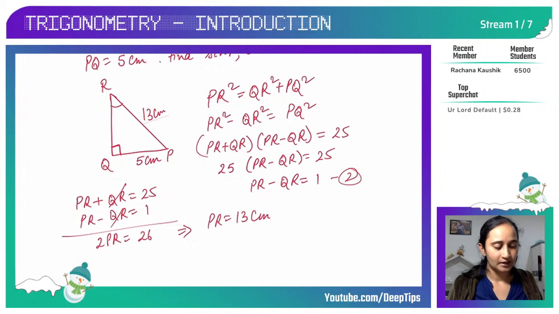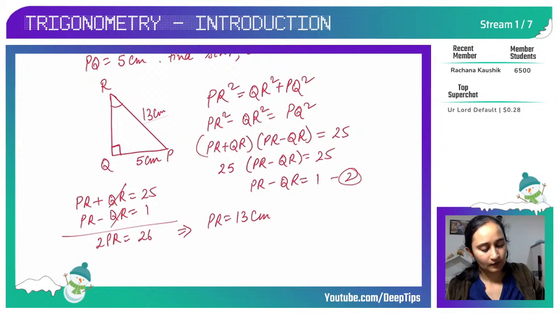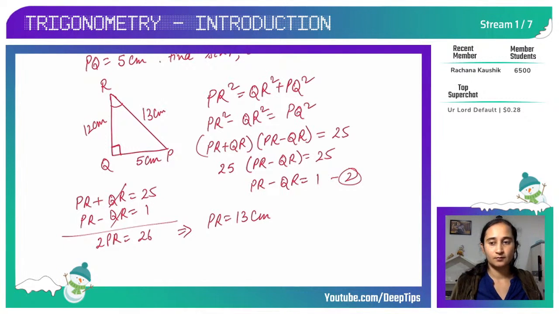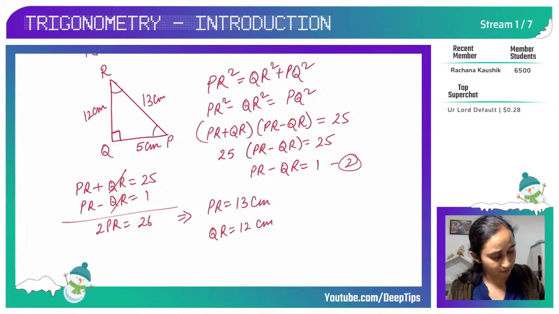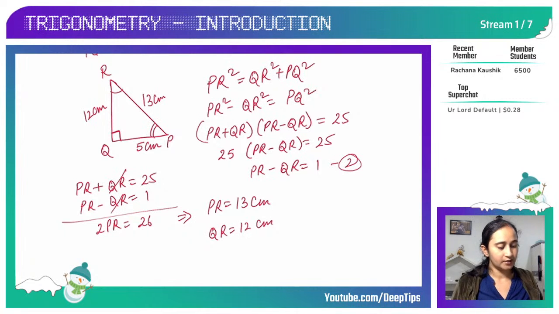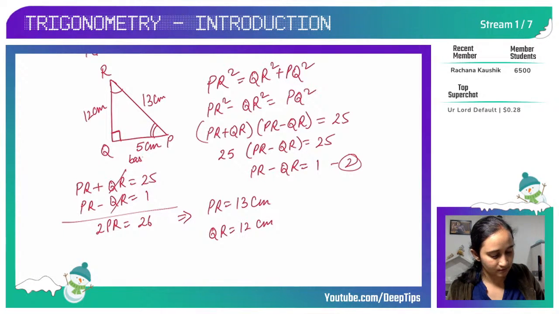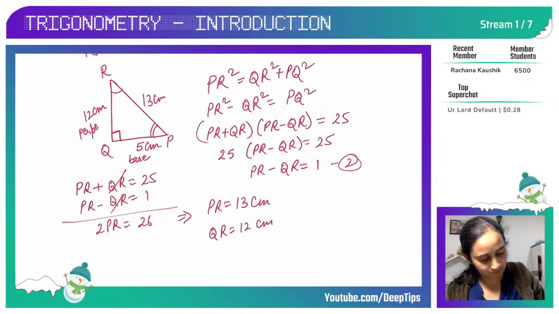So here PR is 13 centimeter. You can calculate QR by substituting this 13 centimeter, or you can write 12 centimeter if you know the triplets already. So then my QR is 12 centimeter. Now I have to find sine P, cos P, tan P. So this is my base, this is my perpendicular, and this is my hypotenuse.